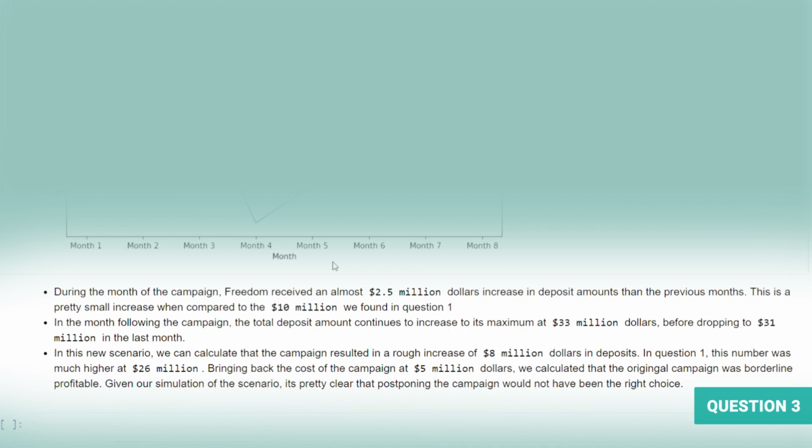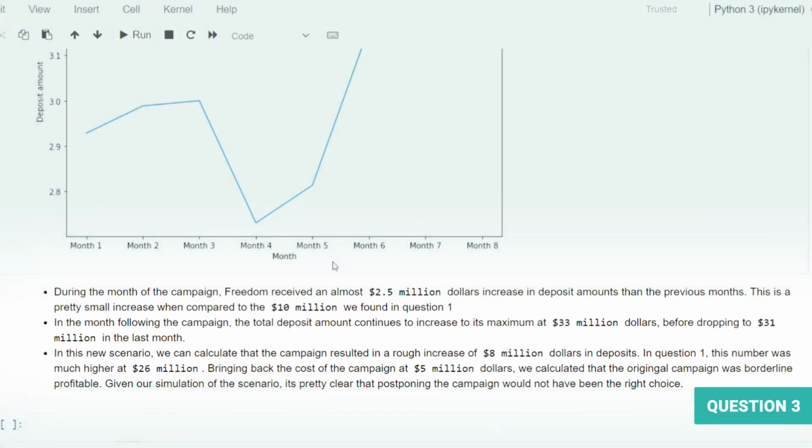In this new scenario, we can calculate that the campaign resulted in a rough increase of $8 million in deposits. In question 1, this number was much higher at $26 million. Bringing back the cost of the campaign at $5 million, we calculated that the original campaign was borderline profitable. Given our simulation of the scenario, it's pretty clear that postponing the campaign would not have been the right choice.